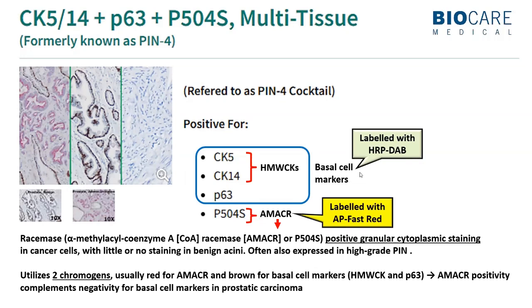The basal cell markers are usually labeled with the horseradish peroxidase along with DAB chromogen. So if there is any basal cell, it will be picked up in brown, while AMACR is labeled with alkaline phosphatase and fast red. So if there is any AMACR expression, it will be picked up in red.